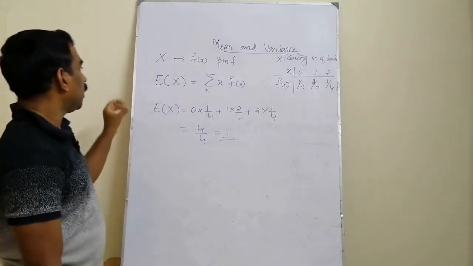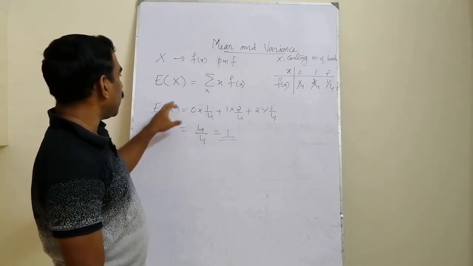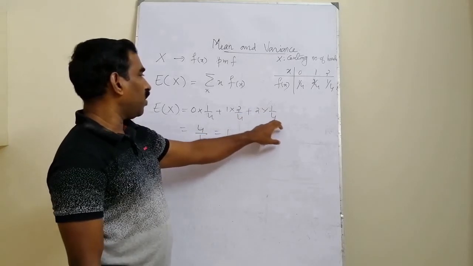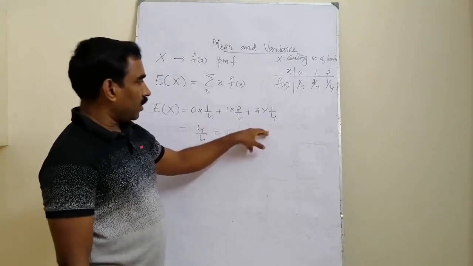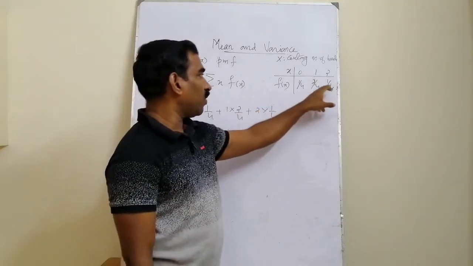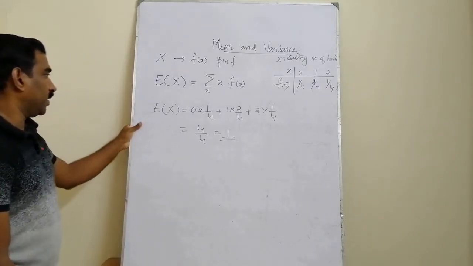So it will naturally be the weighted average. It is also called a weighted average because we are adding this 0 into 1 by 4 plus 1 into 2 by 4 plus 2 into 1 by 4 divided by total weight. Here what is the sum of the weights? Sum of the weights is 1 by 4 plus 2 by 4 plus 1 by 4, that is 1. So it is called a weighted average. We can treat it as a weighted average.